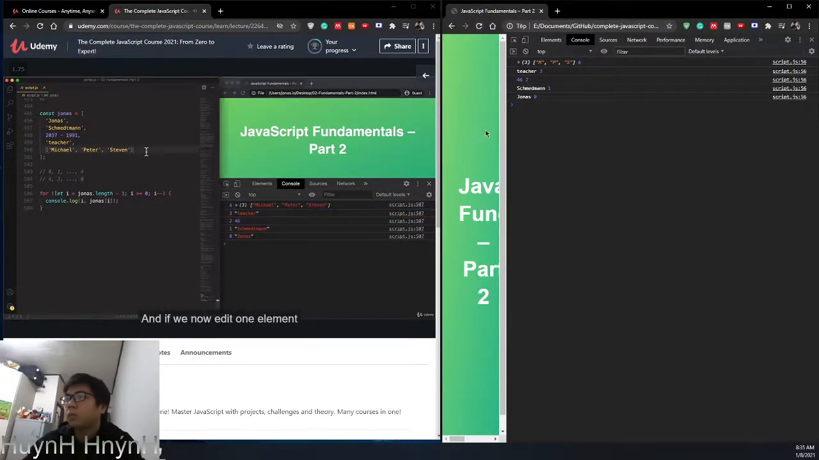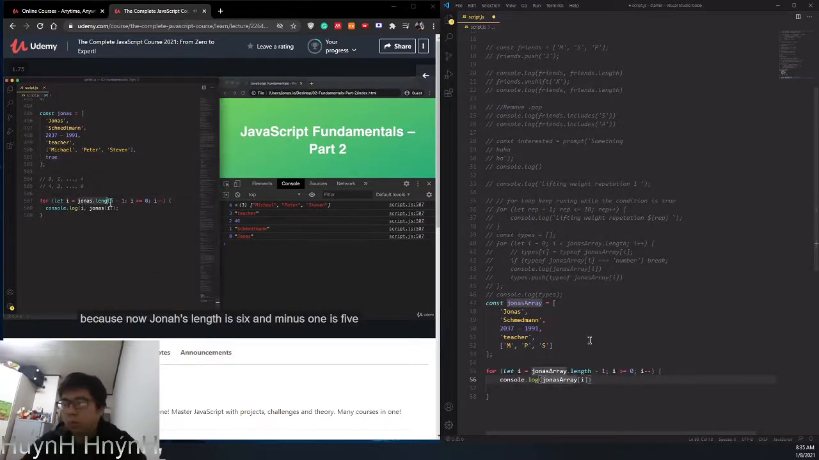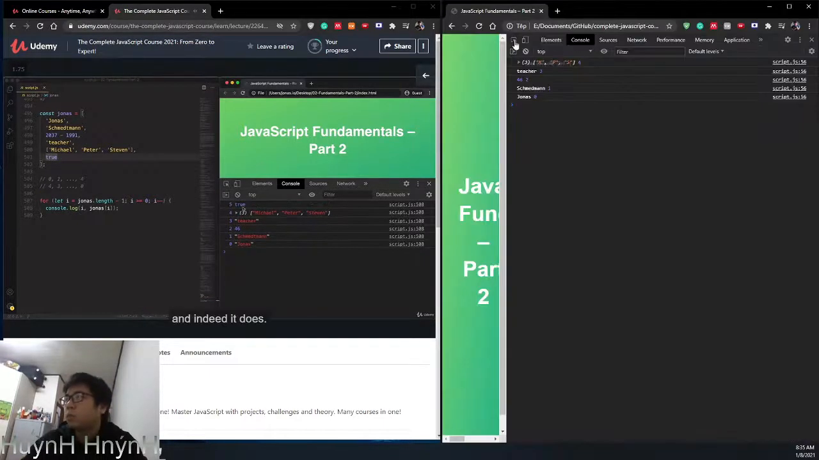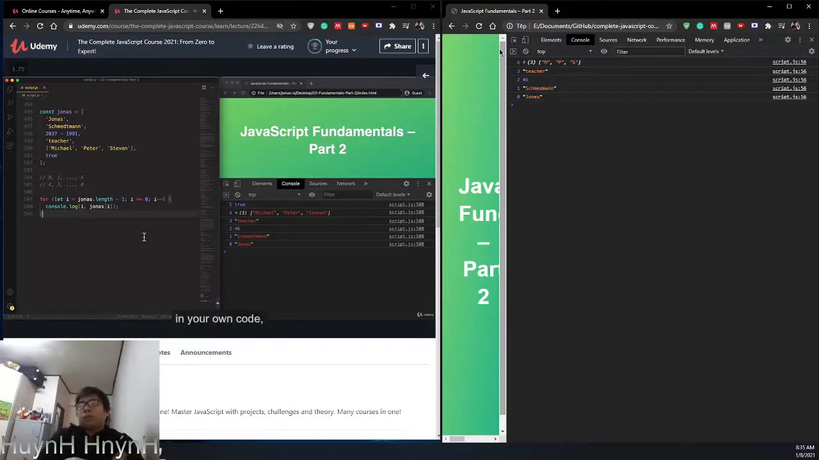And if we now add one element, then for sure, this is going to work just the same, because now jonas.length is 6, and minus 1 is 5, and so it will start here at 5. And indeed, it does. Alright, now you will probably not be doing this all the time in your own code, but I thought that this was a nice exercise, so we could again think about how to define the counter, the condition, and the counter update.